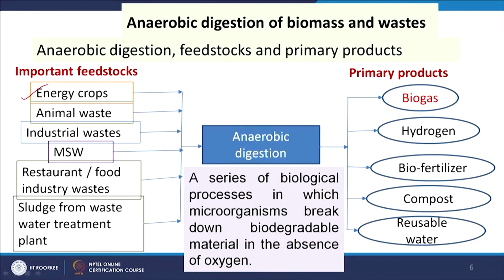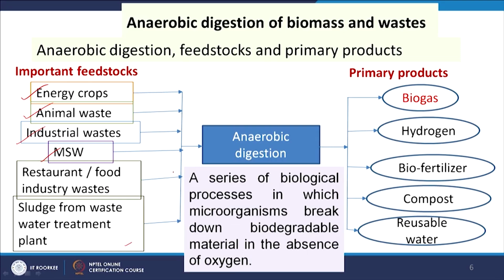Now, we will see the anaerobic digestion of biomass and waste. So, all types of waste and biomass may not be suitably converted through anaerobic processes, but certain waste and biomass can be processed easily and most economically converted. Some examples of those feedstocks here are energy crops, animal waste, industrial waste, MSW, some part of it, and then restaurant and food industry waste and sludge from wastewater treatment plants.